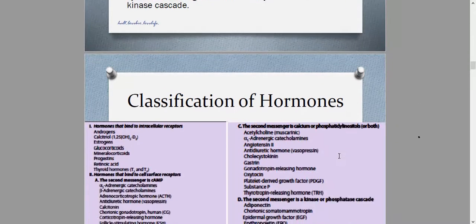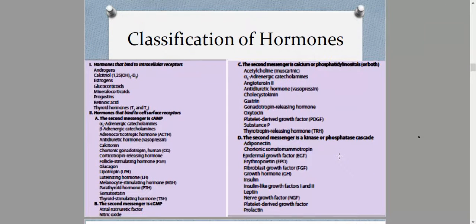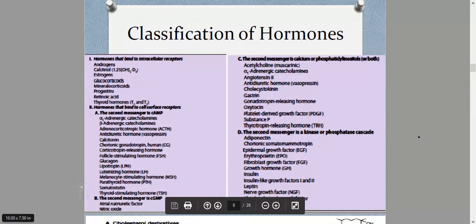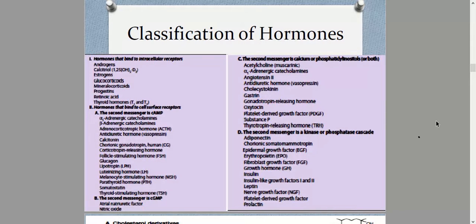All right. A useful table for us to remember classification of hormones. Here we have enumerated different hormones according to their actions or according to the secondary messengers that they have. We have hormones that bind to intracellular receptors, and hormones that bind to receptors on the plasma membrane, under which we have four categories.